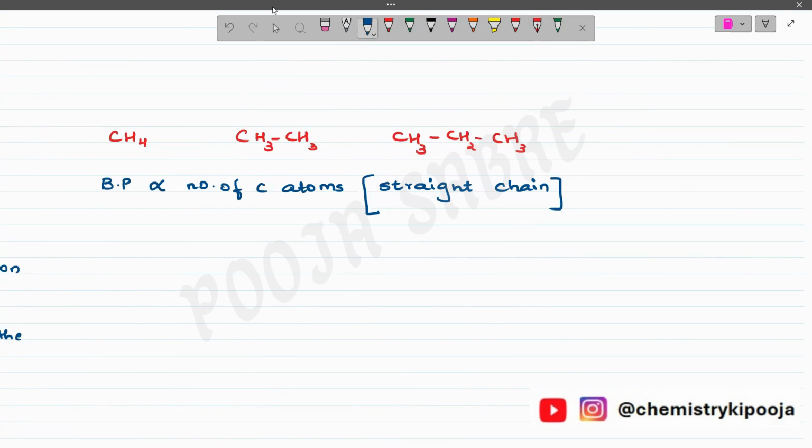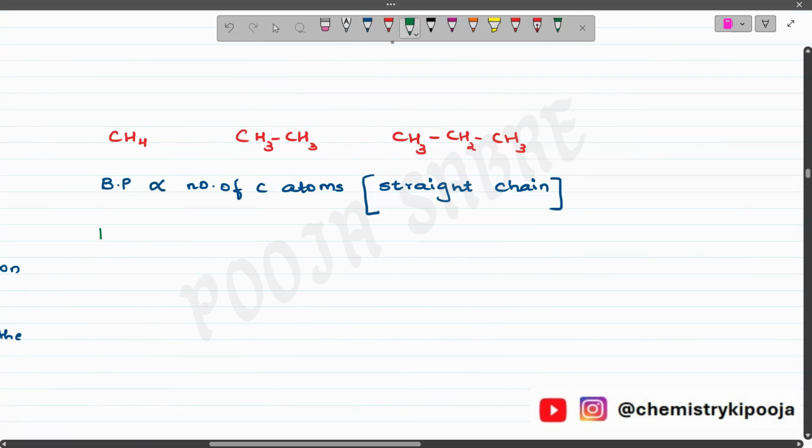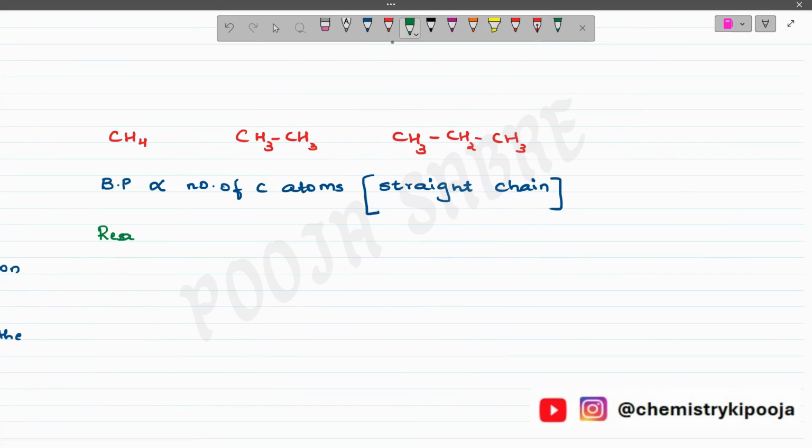Now, why is it so? What is the reason behind that? Quickly, we are going to have a look. If I look into the number of carbon atoms, definitely the molecular mass increases if the number of carbon atoms increases, right? So molecular mass increases, and if the molecular mass is increasing, that means the molecular size is also increasing, isn't it?